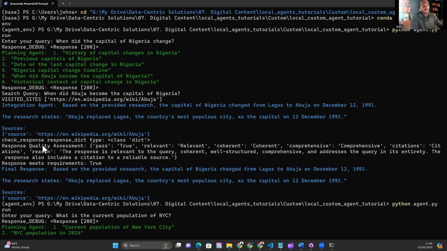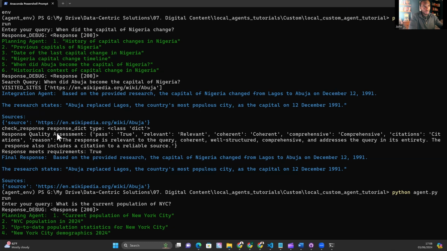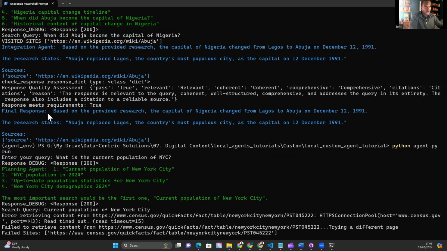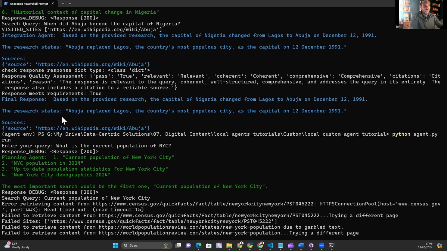And we've provided the source here. And then we go to the quality assessment, and that's passed. And that makes sense to me that it would have passed. There's a reason here, but I'm not going to read that out. And then the final response is just a regurgitation of what the integration agent said, given that it has passed the quality assessment. And we have a source here.